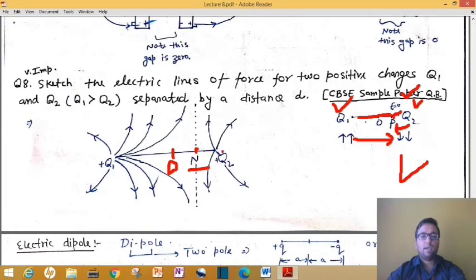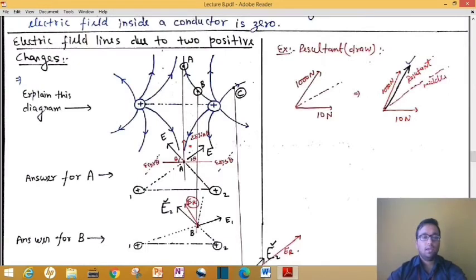If I take you back to the previous question, here you can see we had a plus q charge, and here also we have the same charge, and these two charges, plus and plus, were equal in magnitude. So your electric field lines are drawn like this, meaning the neutral point is shown somewhere in the middle. This curve will be symmetric in the case of equal charges. Now come to our main question.